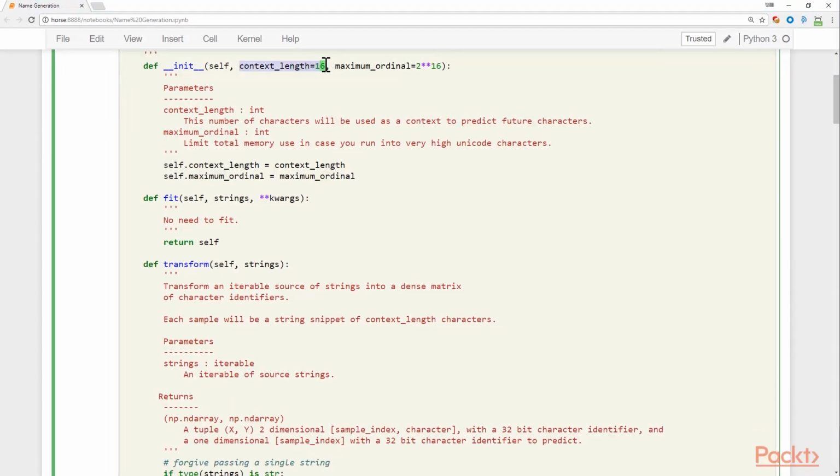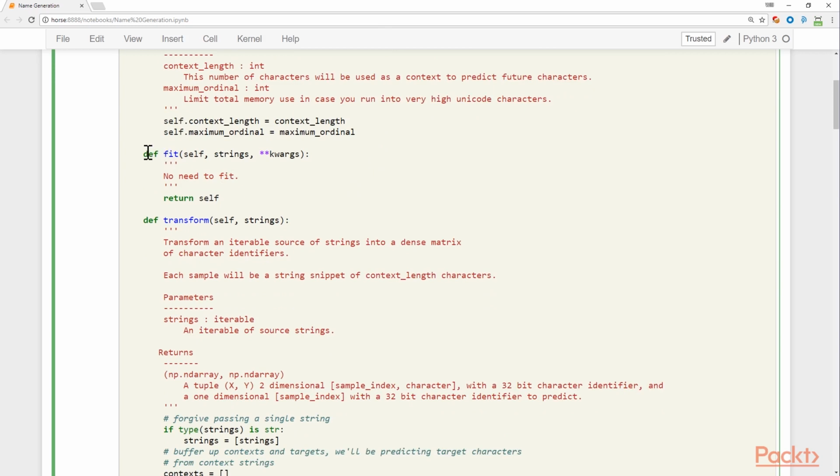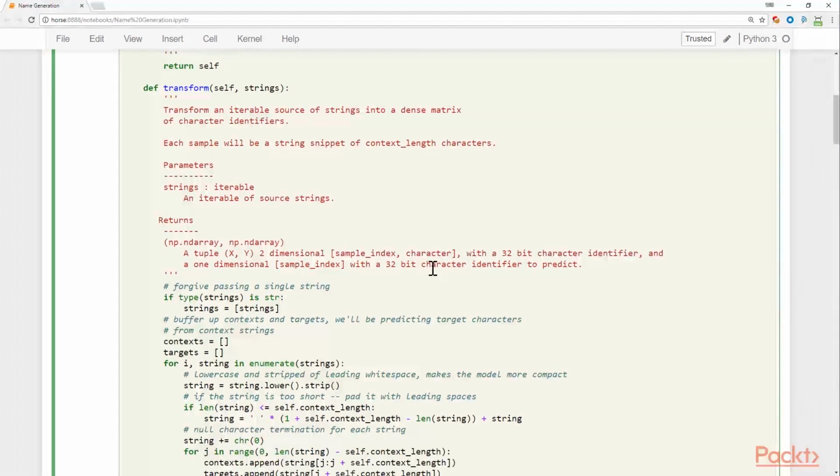numerical encoding. A couple of parameters passed to our constructor: the context length and the maximum ordinal. So the context length is going to be the number of characters that we pick out of a string that are then used to predict a subsequent character in our model. So for fitting, we don't really need to do anything because we are going to be using predefined ordinal indexes. We're going to use the ASCII integer representation of each character.